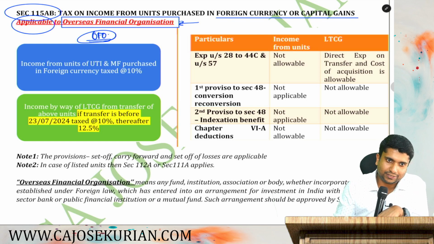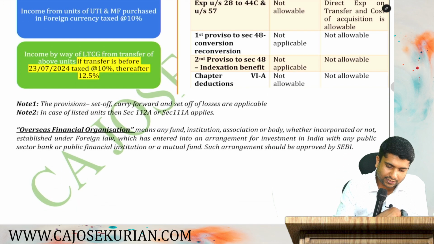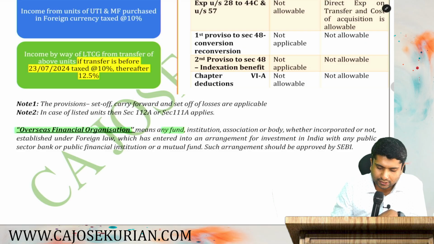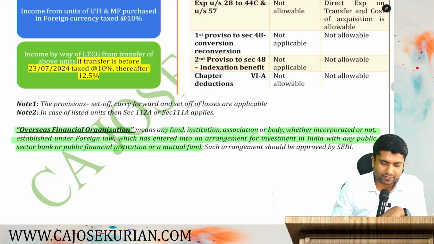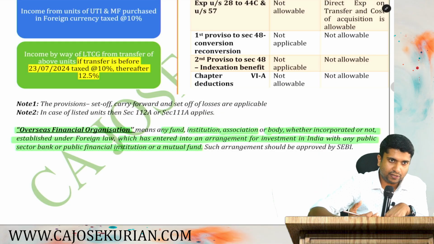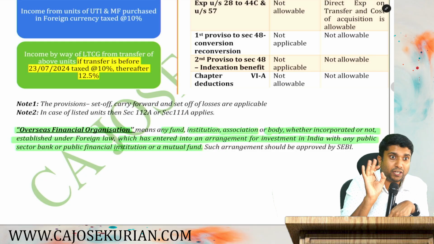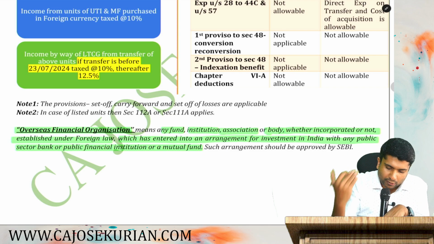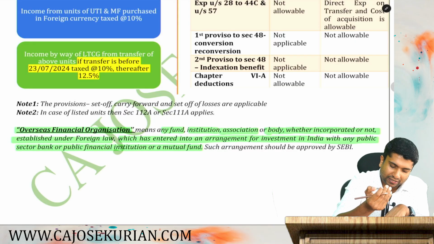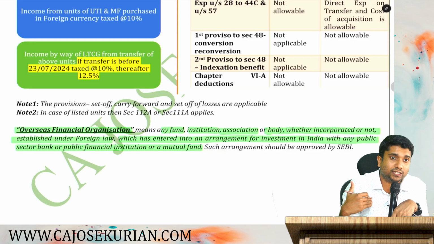First of all, let's start with the definition of overseas financial organization. It means any fund, institution, association, body, whether incorporated or not, but established under a foreign law, which has entered into an agreement for investment in India with any public sector bank or a public financial institution or any mutual fund. You can be an institution, fund, association, body, whatever it is, whether registered or unregistered, but you are under a foreign law and you are planning to invest in India either with a public sector bank or in a public financial institution or with a mutual fund.